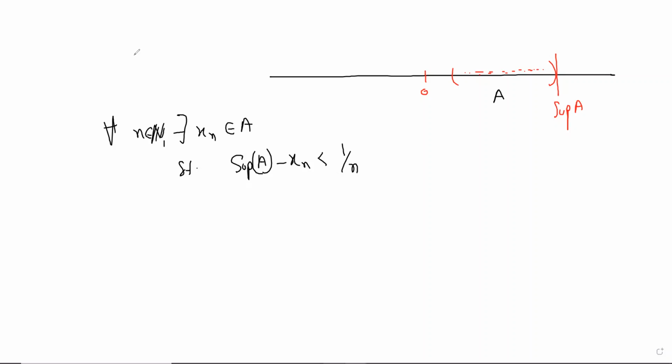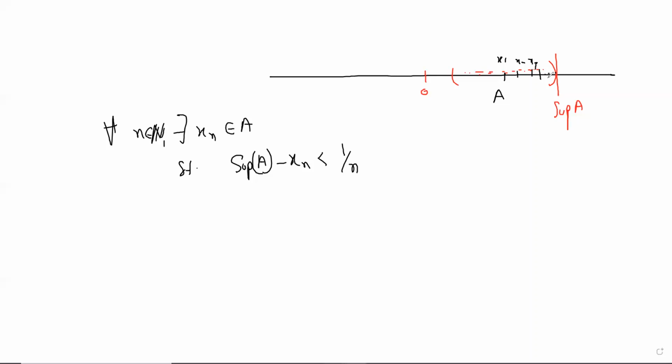So basically, roughly speaking, you have this sequence x1, x2, x3, which is becoming arbitrarily close to sup A. You mention a degree of closeness, any epsilon, and I will give you an xn.